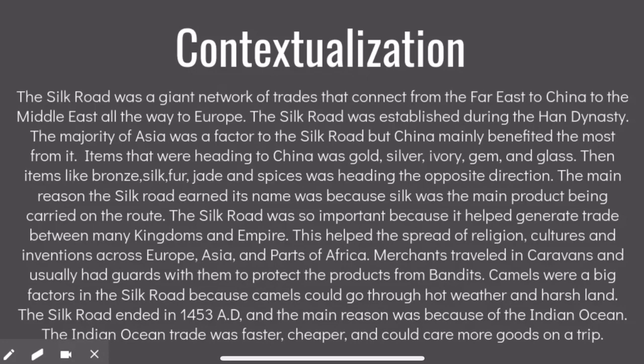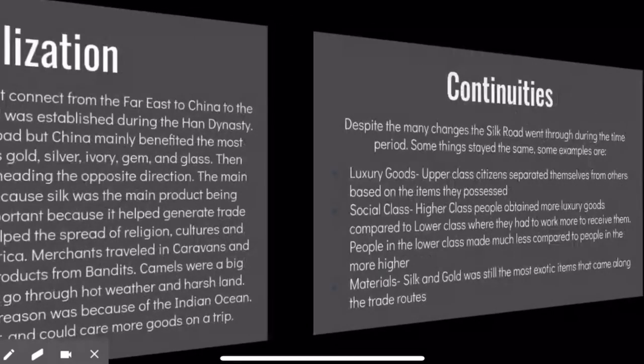The Silk Road ended in 1453 AD, and the main reason was the Indian Ocean. The Indian Ocean trade was faster, cheaper, and could carry more goods on the trip.